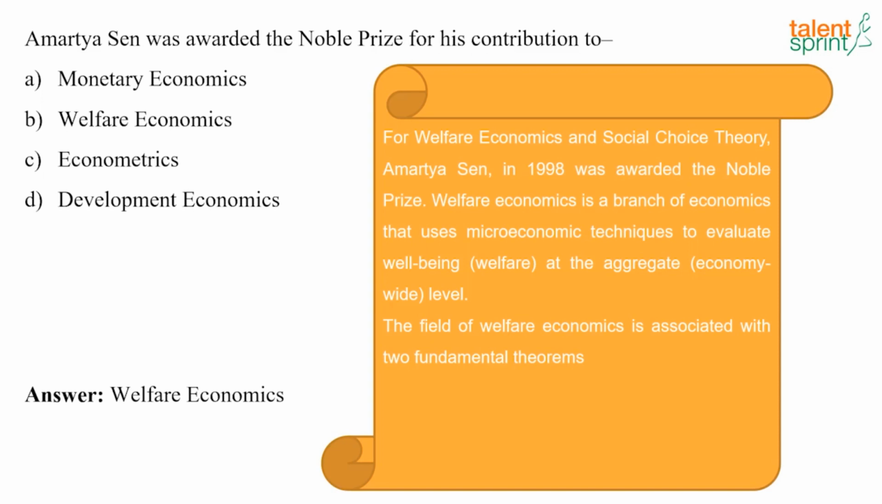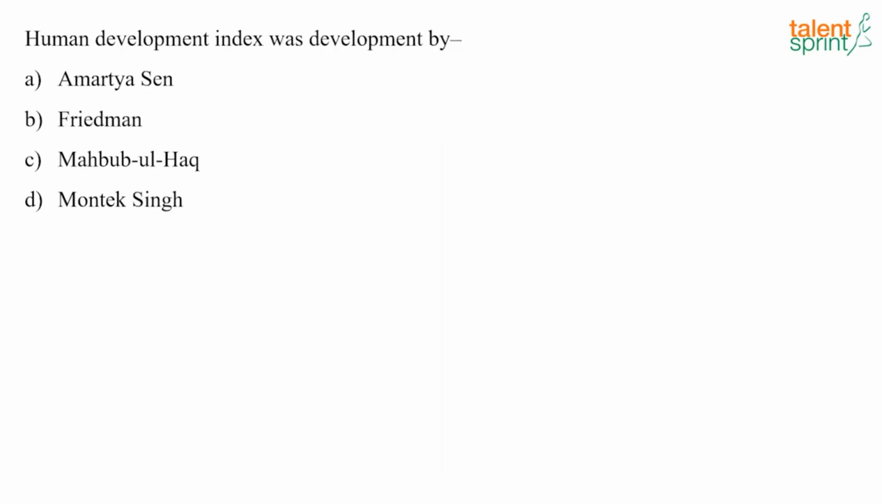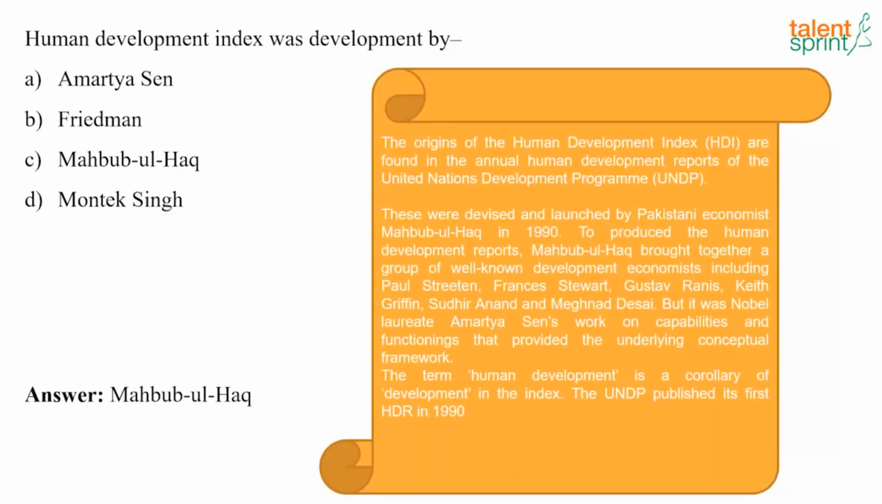Now we'll move to the next question. The Human Development Index was developed by dash. And the answer here is it was developed by Mahbub ul Haq. The origins of the Human Development Index are found in the annual Human Development Reports of the United Nations Development Programme, which were devised and launched by Pakistani economist Mahbub ul Haq in 1990 to produce the Human Development Reports.